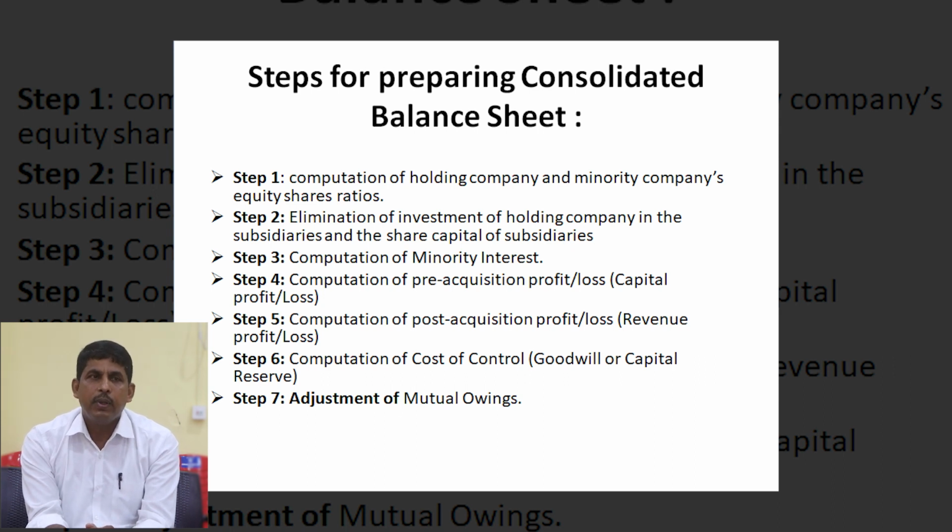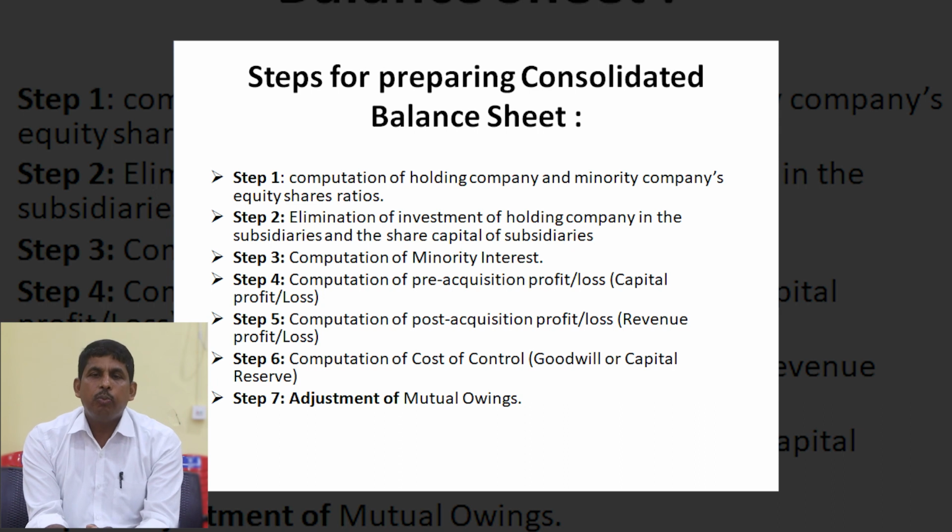So the second step is how much amount is invested by the holding company in subsidiaries by purchasing the shares. That invested amount should be eliminated with the share capital of subsidiary companies. That is the second step.